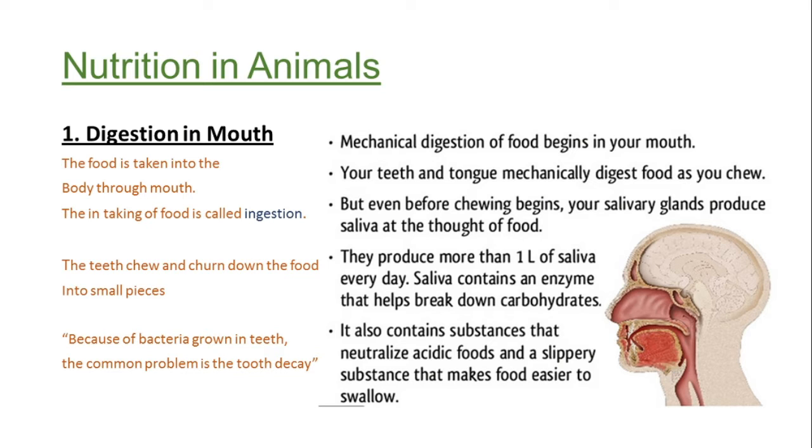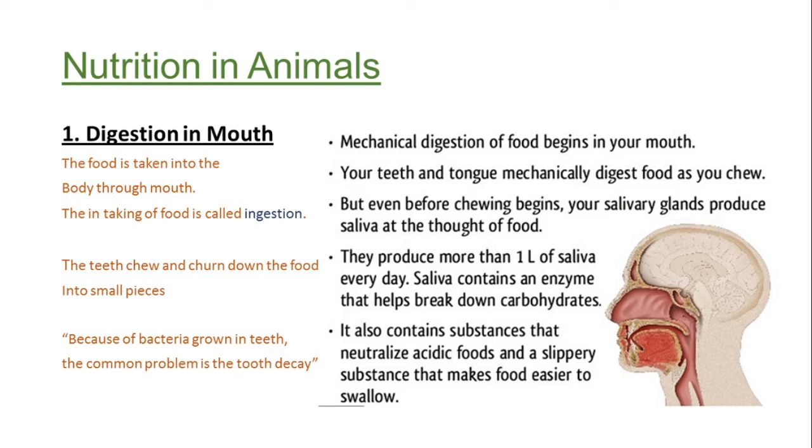As we mentioned here, mechanical digestion of food begins in our mouth, because the food that we take through our mouth, we generally grind it, chew it, and bite it into smaller pieces, so that the digestion process will be faster and easier further. During this process, teeth and the tongue have some other roles.